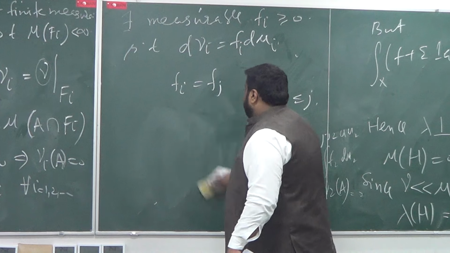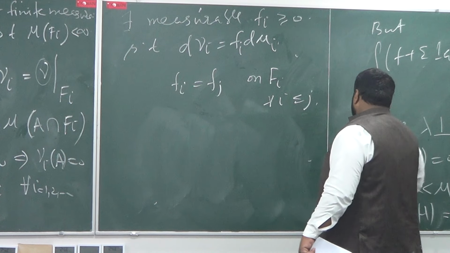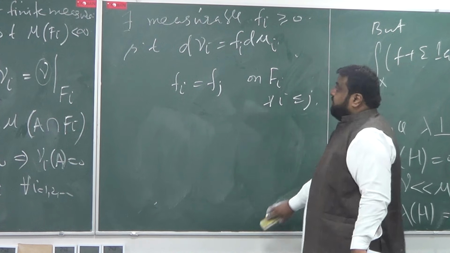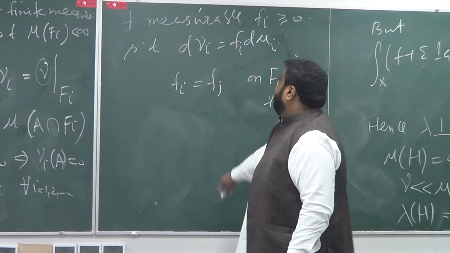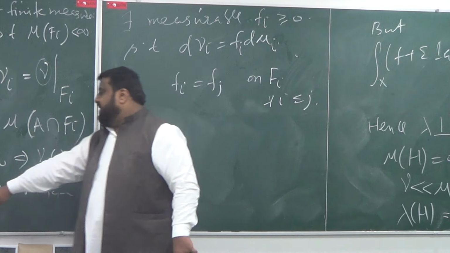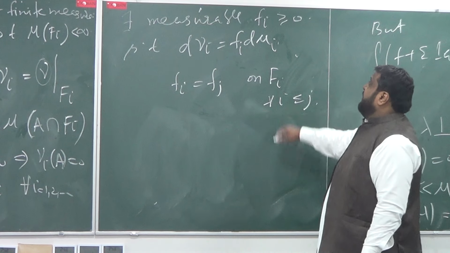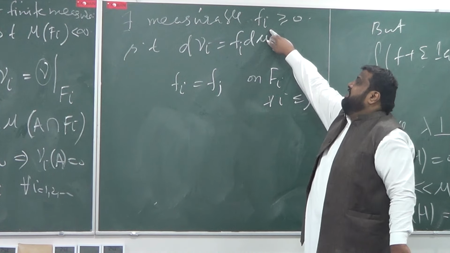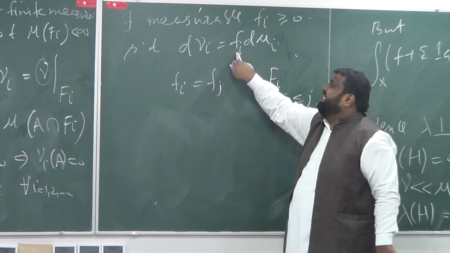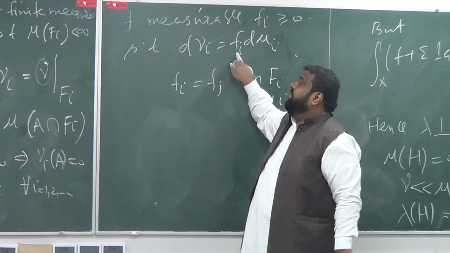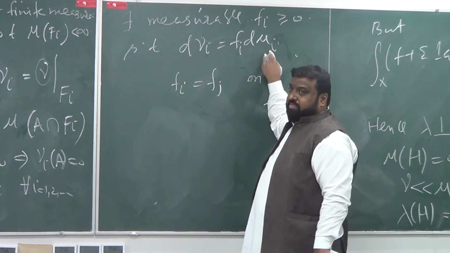So roughly what I am claiming is that since each of the nu i is absolutely continuous with respect to the mu i, there exist non-negative measurable functions which can be treated as the Radon-Nikodym derivative of nu i with respect to the mu i.